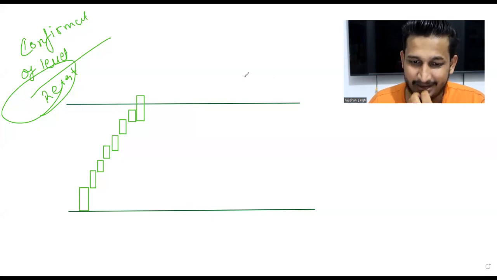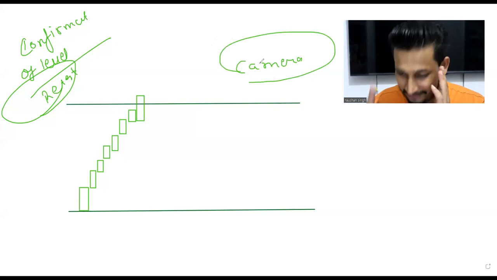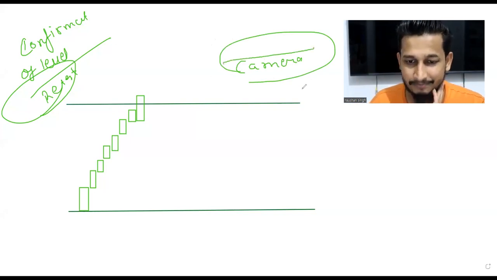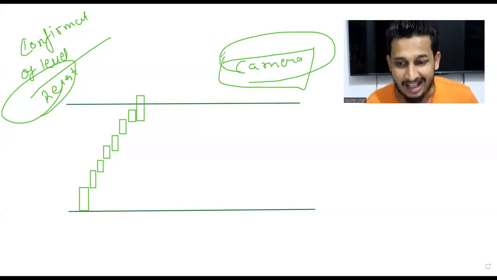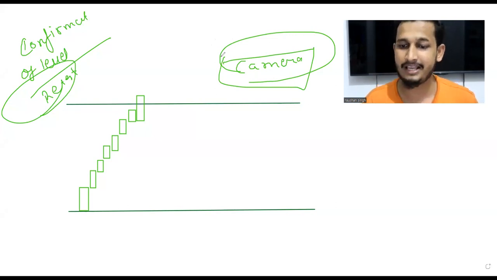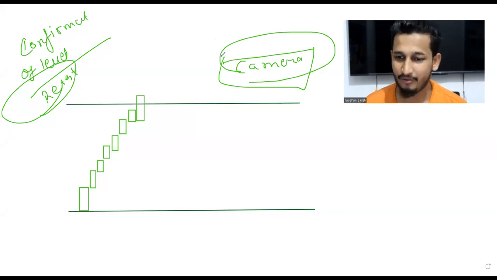Basically, you will look here and there and try to find a camera in the back of your brain. The first reaction which will come, like Indians, we do not say excuse me. What do we say? Hey? That's what we say, right? Haji, kya bol rahe ho? What are you saying? Because it's like a dream coming true, right?